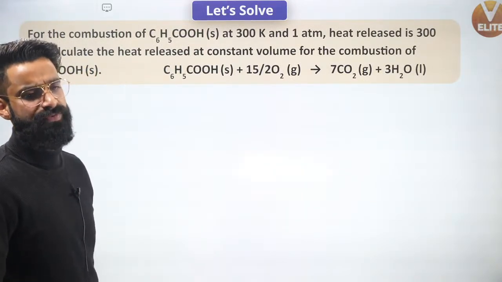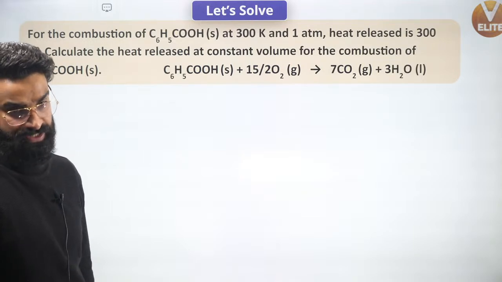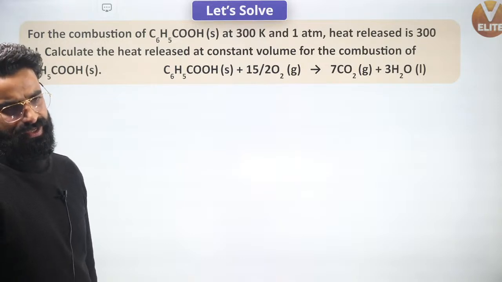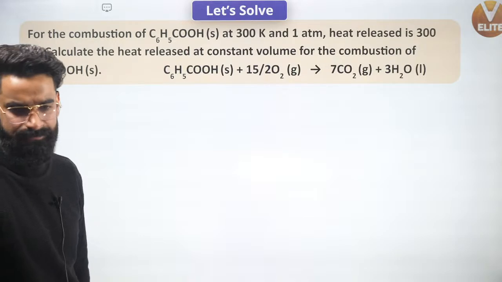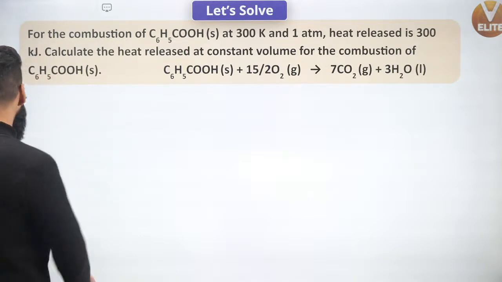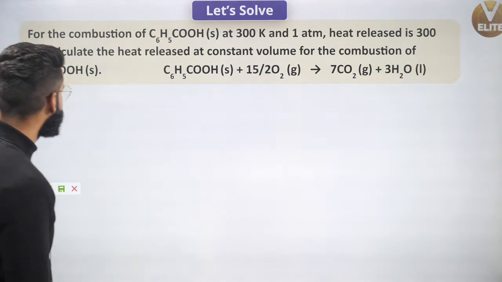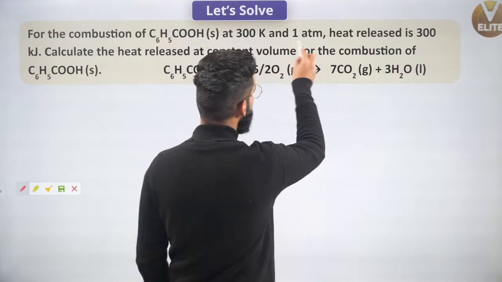For the combustion of C6H5COH at 300 Kelvin and 1 atm pressure, heat released is 300 kilojoules. Calculate the heat released at constant volume for the combustion of this process. Again, a very simple question. How to solve this sort of question? First of all, what is mentioned? For the combustion of this at 300 Kelvin and 1 atm.